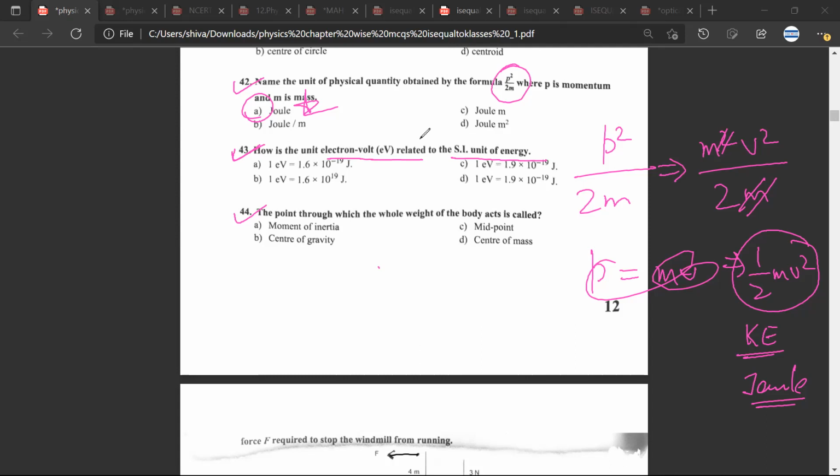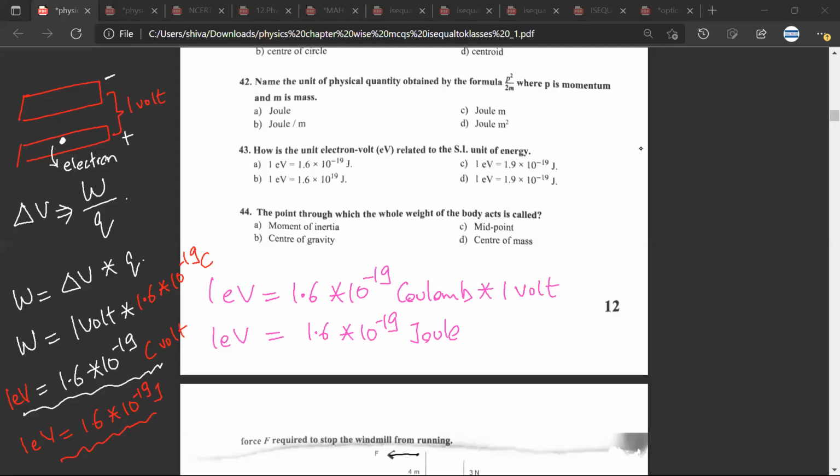Okay, let's try to understand what is 1 electron volt. So Mr. CB, let's try to understand this in detail. If you just want to cram, 1 electron volt is equal to 1.6 into 10 to the minus 19 joule. Mr. CB, any doubt? No doubt, sir. So if you want to cram, this is the right answer. 1 electron volt is equal to 1.6 into 10 to the minus 19 joule.